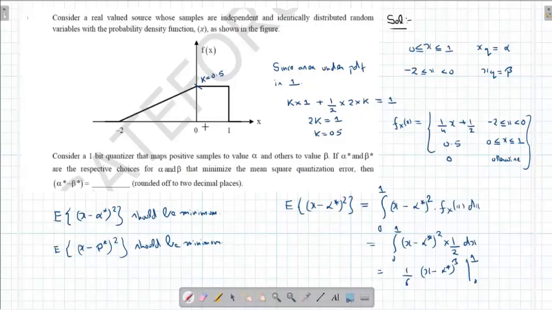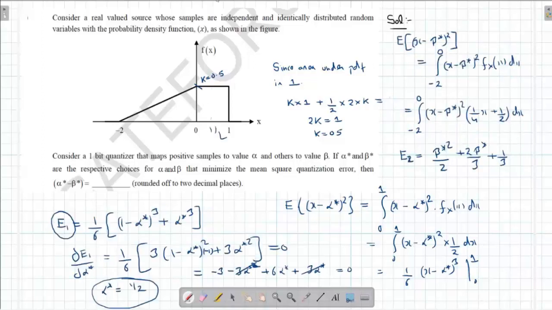Now we can solve this. We will get this as 1 by 6 times x minus alpha whole cube, from 0 to 1.